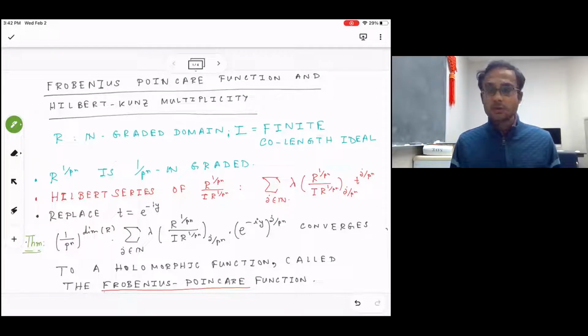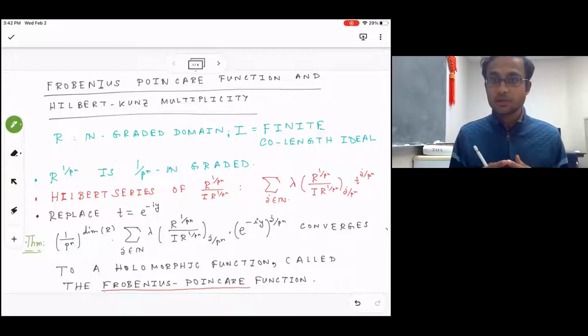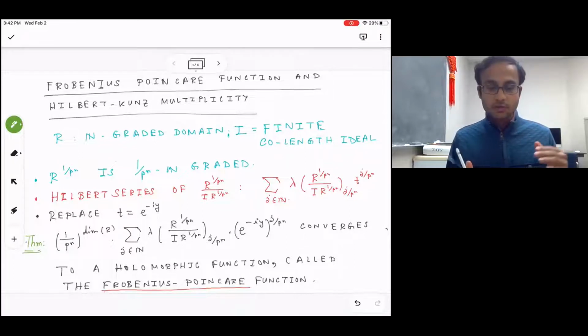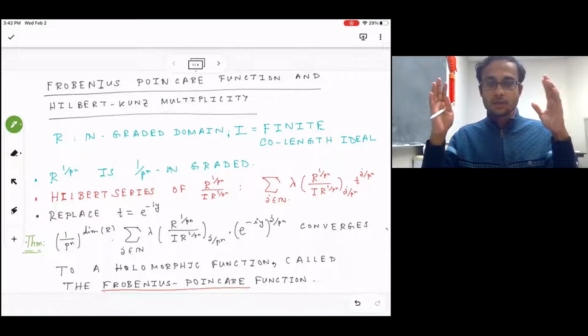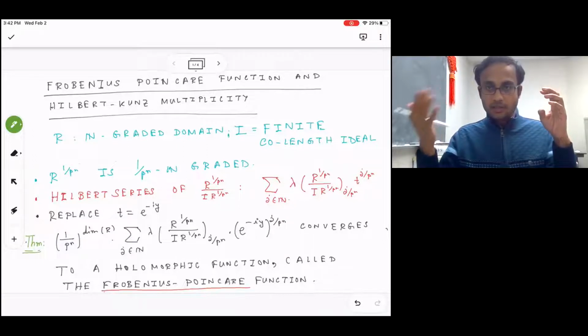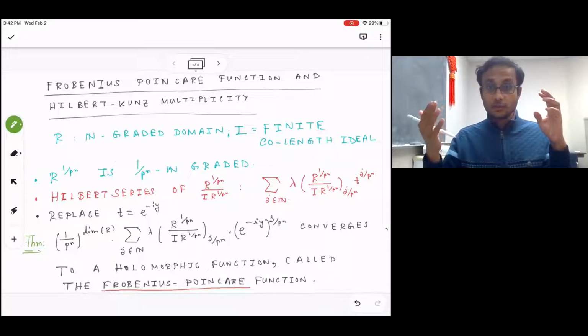So what is Hilbert-Kunz multiplicity? So it's a multiplicity theory in positive characteristic. So given a ring in positive characteristic and a finite colength ideal, the Hilbert-Kunz multiplicity is a number. The higher the Hilbert-Kunz multiplicity, the worse the singularity is.